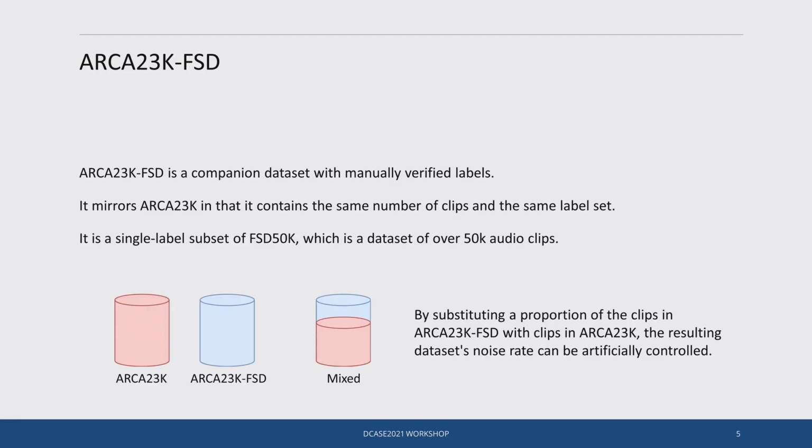A unique property of ARCA23K is that you can control the noise rate. To do this, we introduce a companion dataset called ARCA23K-FSD, which only contains manually verified labels. This dataset mirrors ARCA23K in that it contains the same number of clips and the same label set. Starting with ARCA23K-FSD, we can introduce label noise into the dataset by substituting some of the clips with clips from ARCA23K. The resulting dataset's noise rate is then a fraction of the noise rate of ARCA23K. Using this process, we can effectively control the noise rate of the dataset.